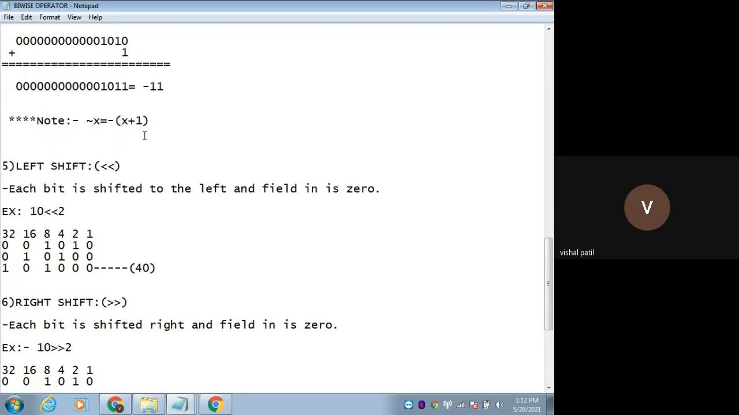The next one is the left shift operator. Okay, so what is left shift? Each bit is shifted to the left and filled in with zero. You will not understand this "filled in with zero" yet, so let's see it by example. Just remember each bit. So this is the left shift operator, and this is the right shift operator. Each bit is shifted to the left. Let's see an example: 10 left shift 2.